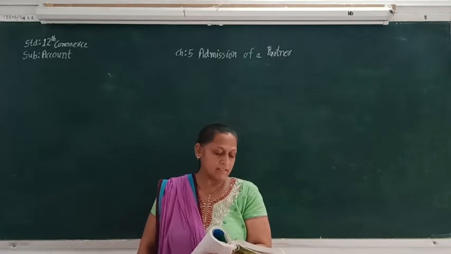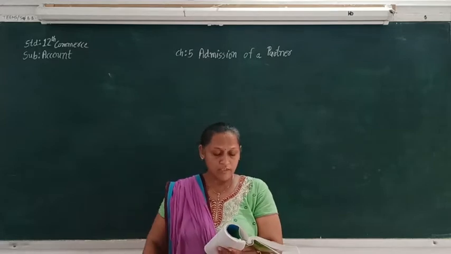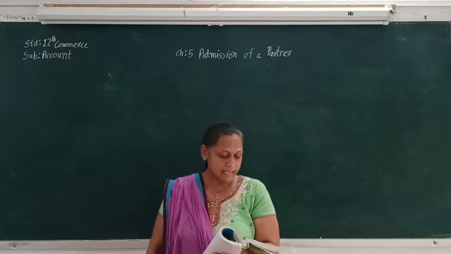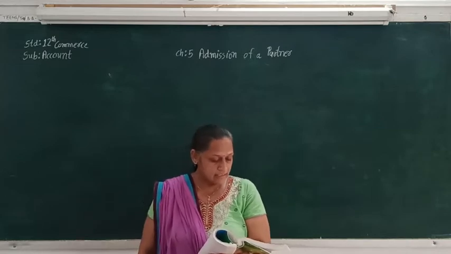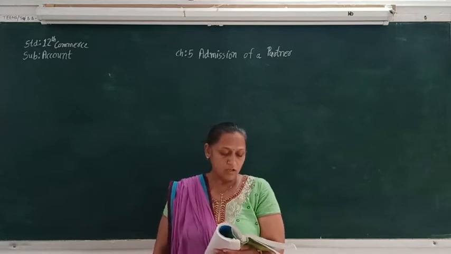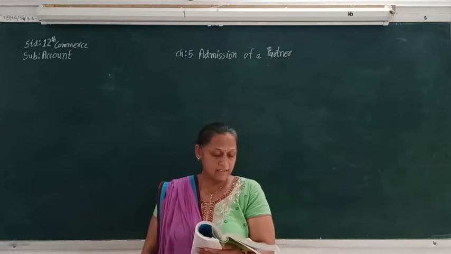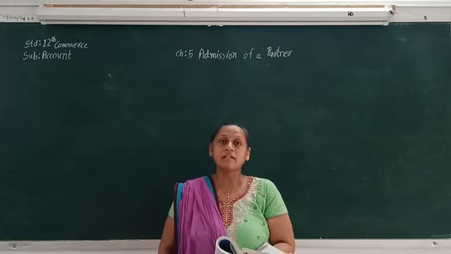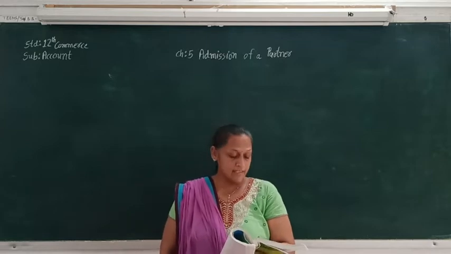Example number 26. Sia and Janki are partners sharing profit and loss in the ratio 1:2. They admitted Chandni as a new partner for 1/6 share. Chandni brought 25,000 as her capital in cash. The capital of Sia and Janki after the adjustment of loss on revaluation account and goodwill reserve are 60,000 and 70,000. So here we can see that all the adjustment has been done, and after that the capital of Sia and Janki are 60,000 and 70,000.